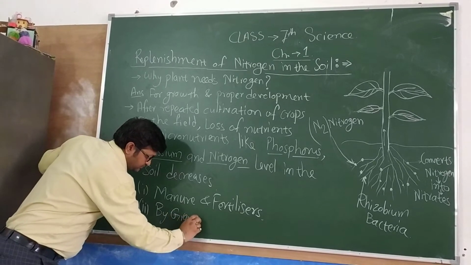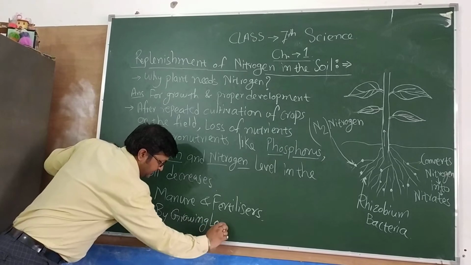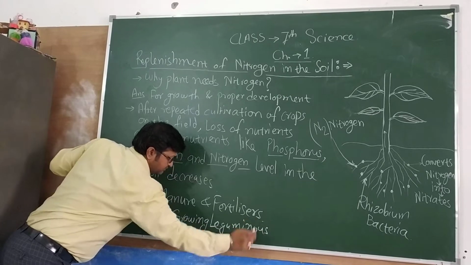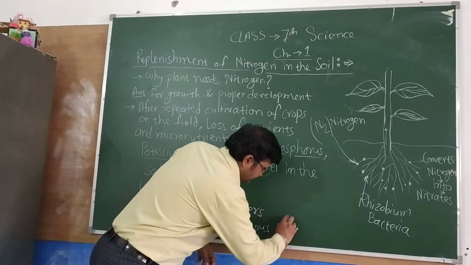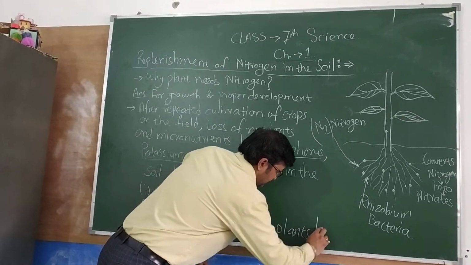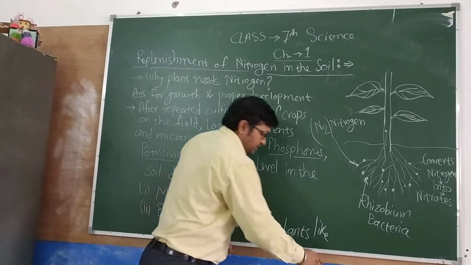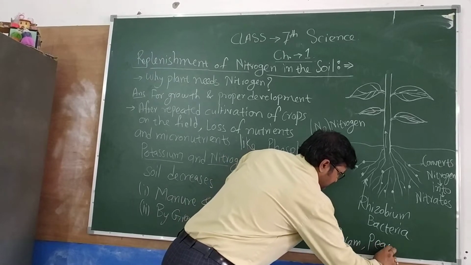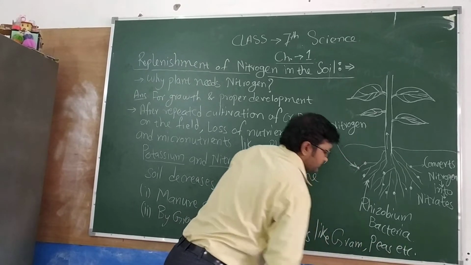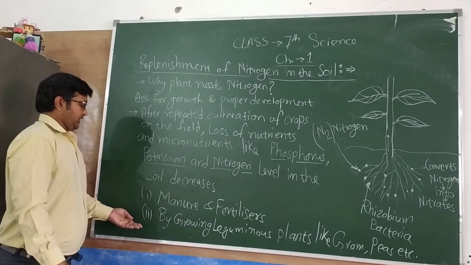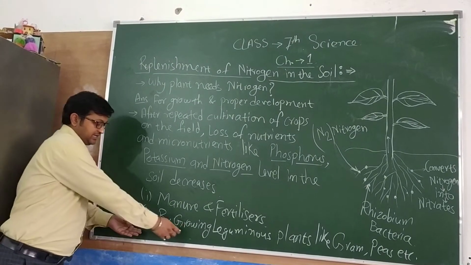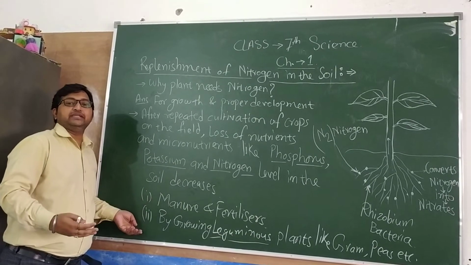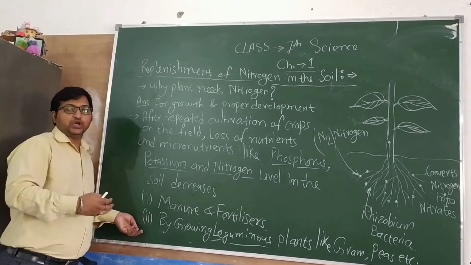growing leguminous plants like gram, peas, etc. Now we'll see how these leguminous plants help to maintain the nitrogen level in the soil.